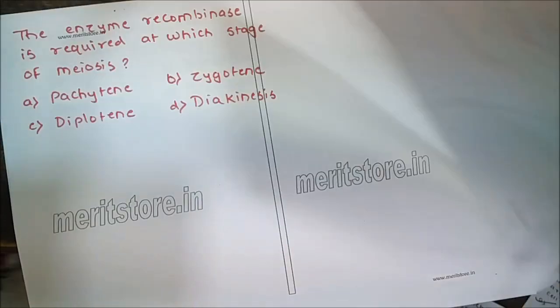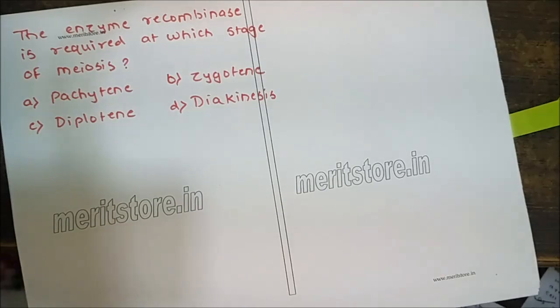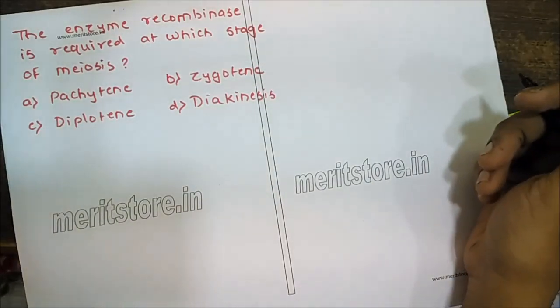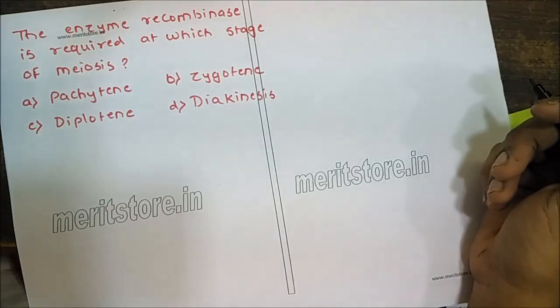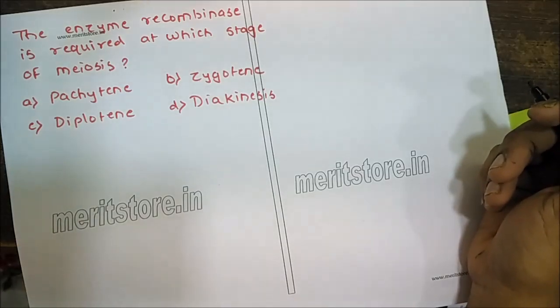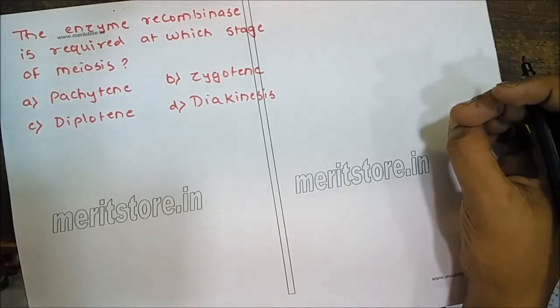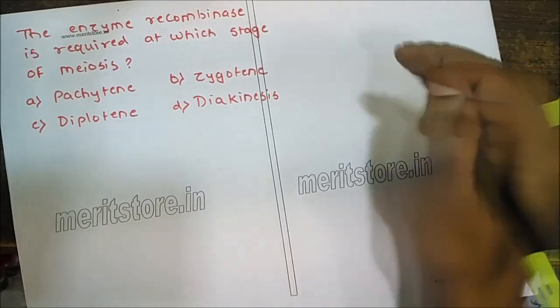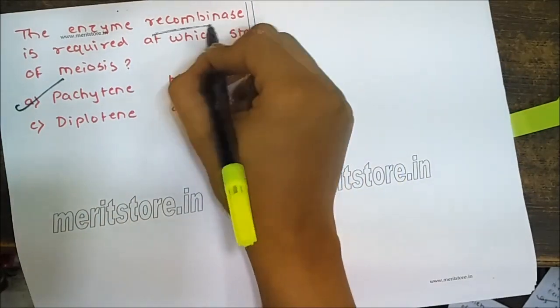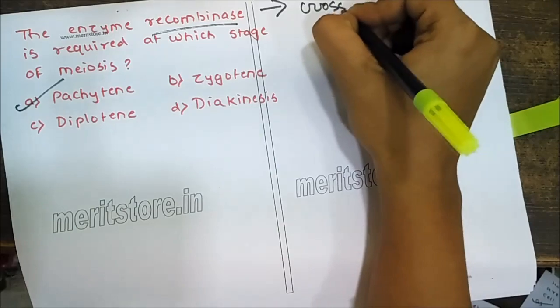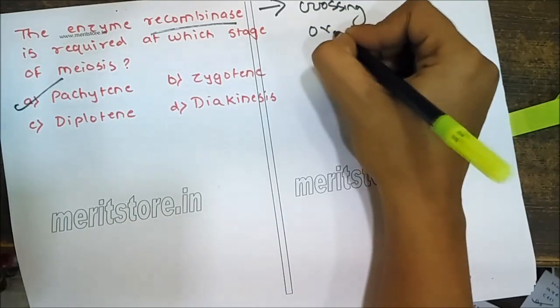Next, the enzyme recombinase is involved in the process of crossing over of which stage? The recombinase enzyme is involved in the crossing over of the pachytene stage. So this enzyme recombinase is required during crossing over, and crossing over happens in the pachytene stage.